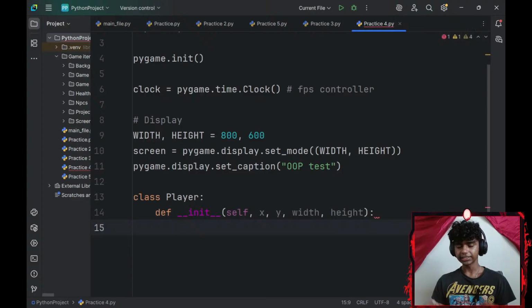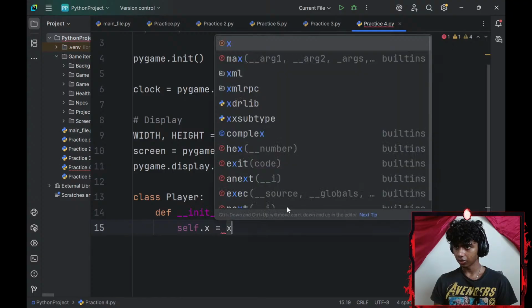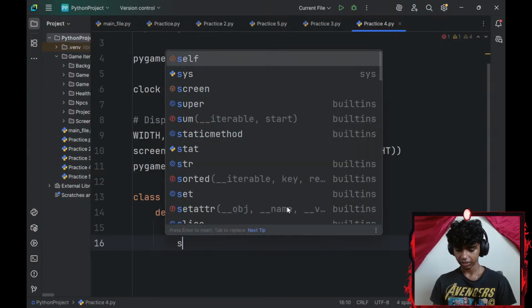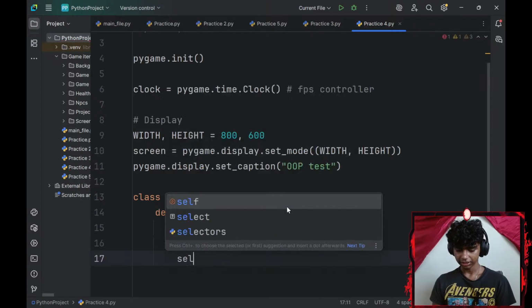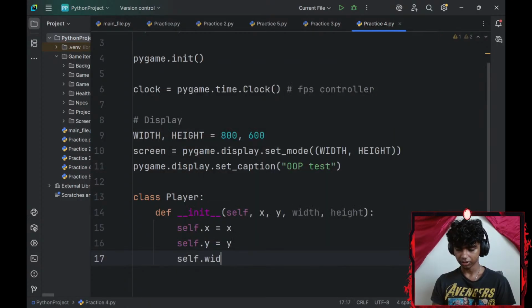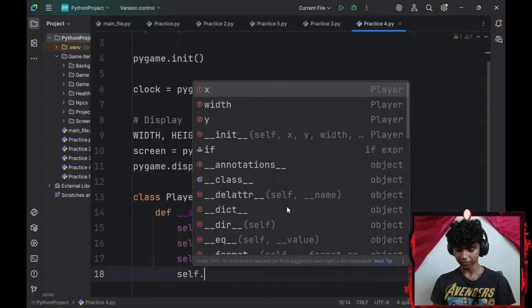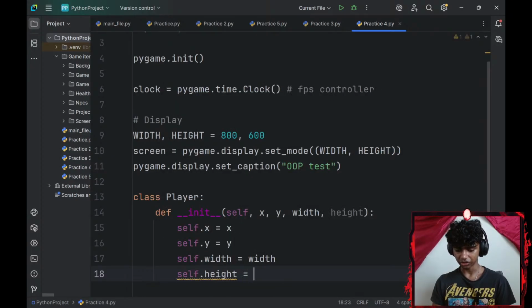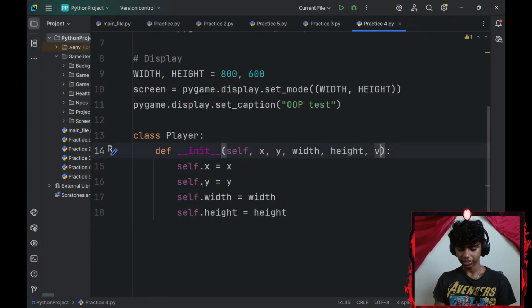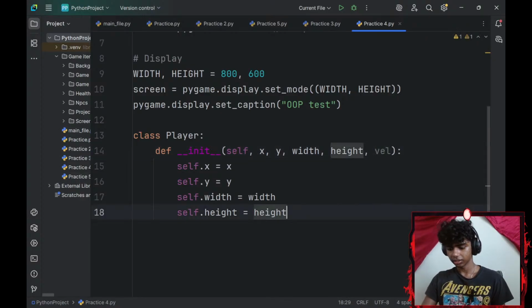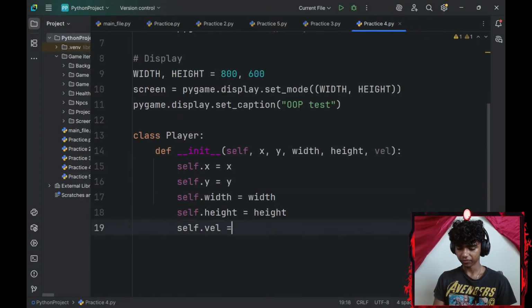Okay, next up, let me create a few instance variables. So I'll go with self.x equals x-axis, self.y equals y-axis, self.width equals width, and lastly self.height equals height. And now I could go ahead and add a velocity variable as well. So self.velocity equals velocity.